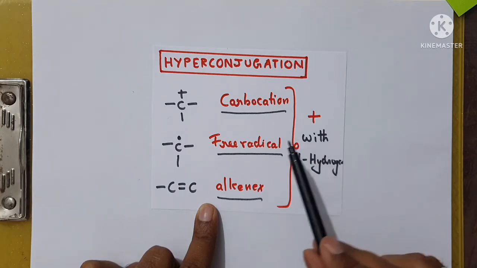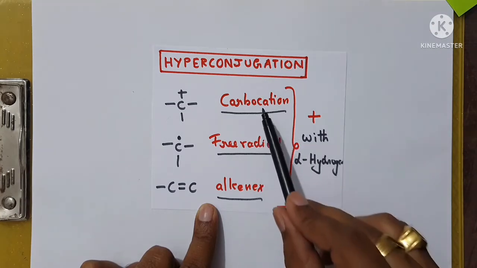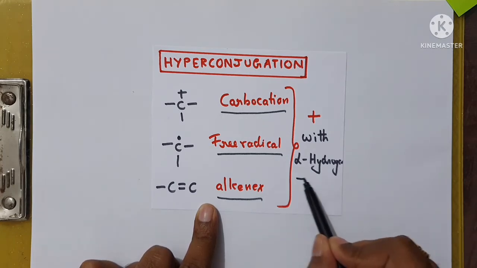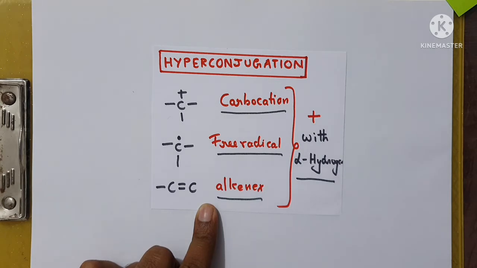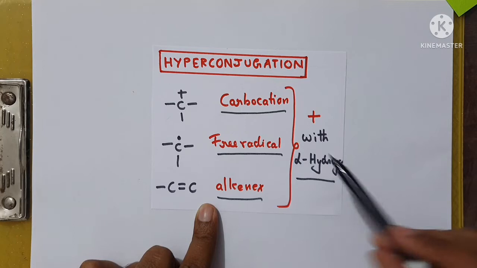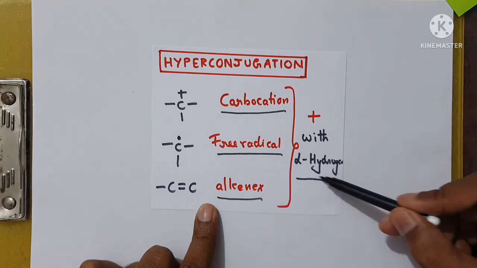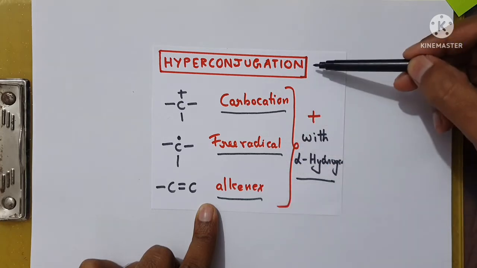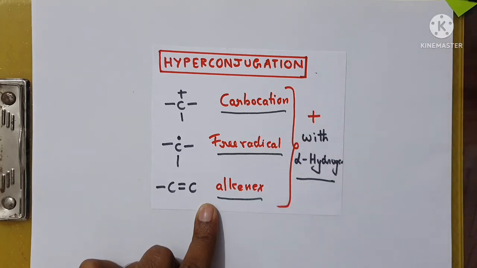But you should remember, this carbocation, free radical, alkenes, they all should contain at least one alpha hydrogen. If the carbocation, free radical, alkenes have at least one alpha hydrogen, then only these will show hyperconjugation.